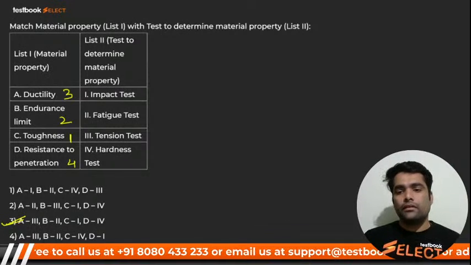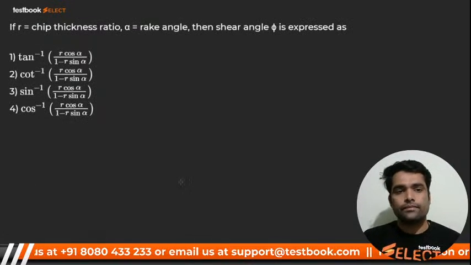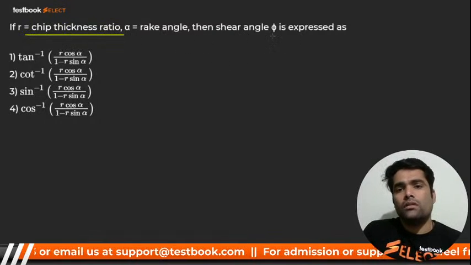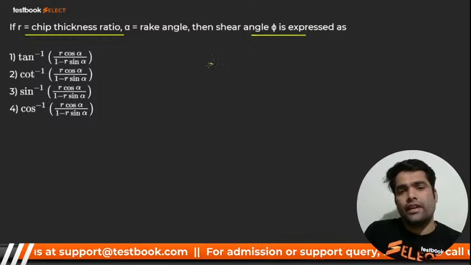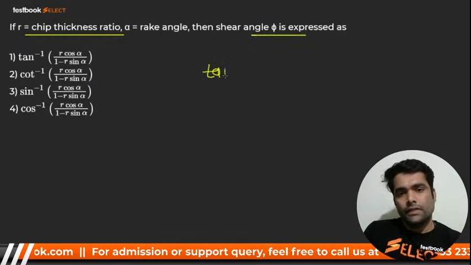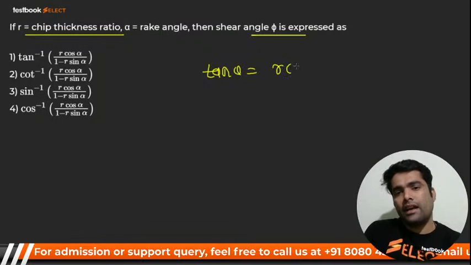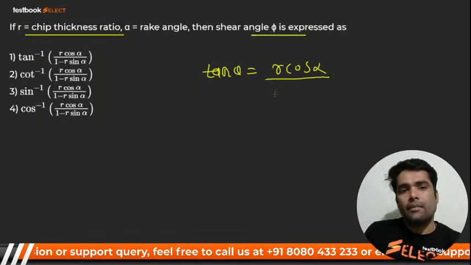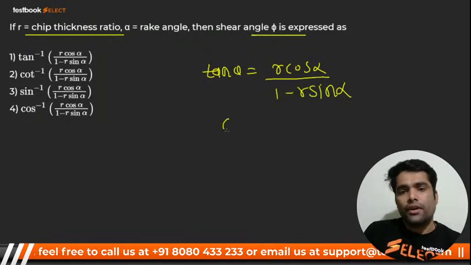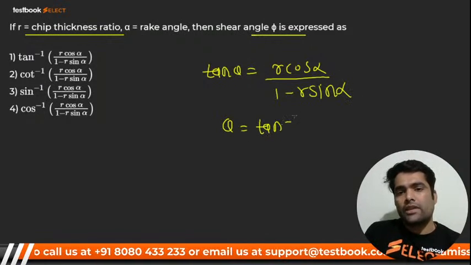Now we'll go for next one. Chip thickness ratio, we have to find out. Okay. Jana pehchana question, that is what? You know that tan of theta is nothing but what, my dear? R cos of alpha divided by 1 minus R sin of alpha. Right? So it should be what? Theta is equal to tan inverse of what, my dear?